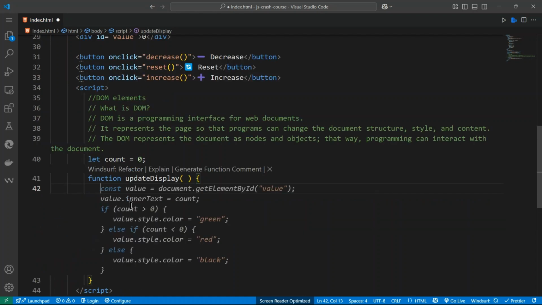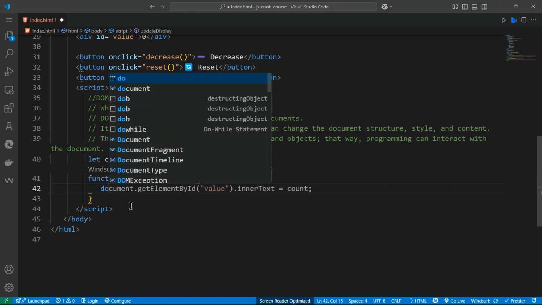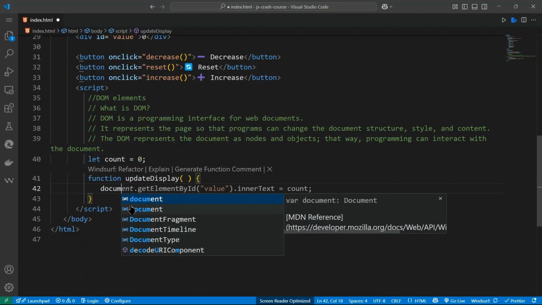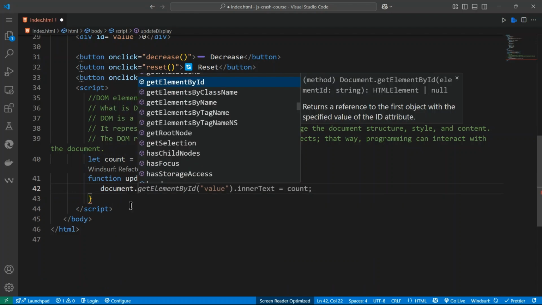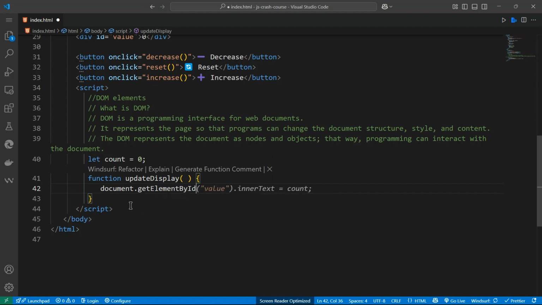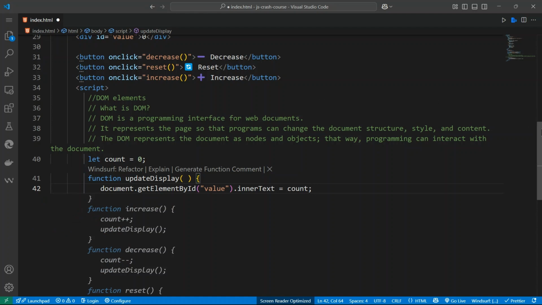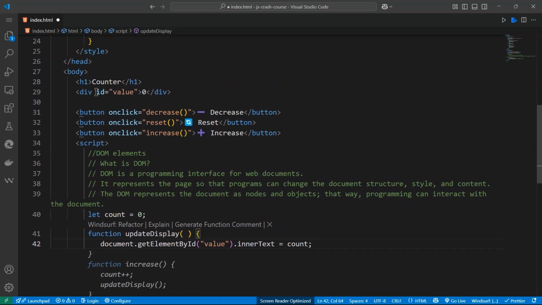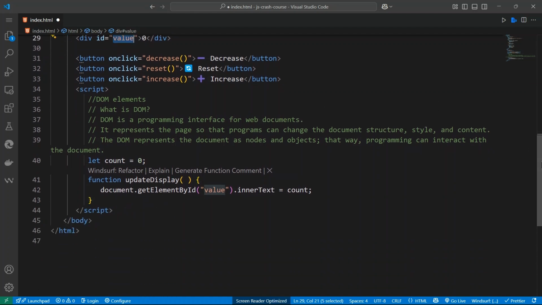What we want to do in here is access document dot getElementById, which is this div here. So we get the element by ID, and once we get it, we pass the value here. So this is the function. Remember we talked about calling the function. This is how we want to do it here.